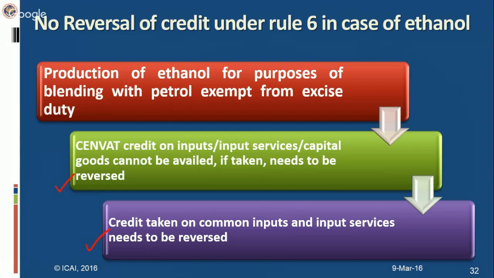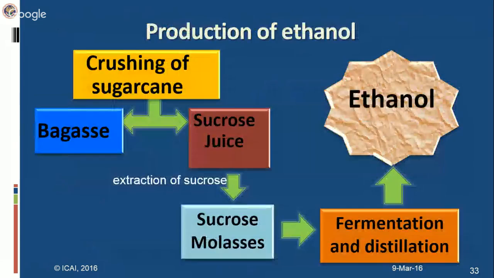That whenever you take a CENVAT credit on the inputs or input services or capital goods used in the manufacture of the exempted goods, then it has to be reversed or it cannot be taken in the first place. But ethanol has been exempted from this restriction, or you can say in case of ethanol, reversal is not required. Let us go through, for your interest, this has been put, that how you produce ethanol.